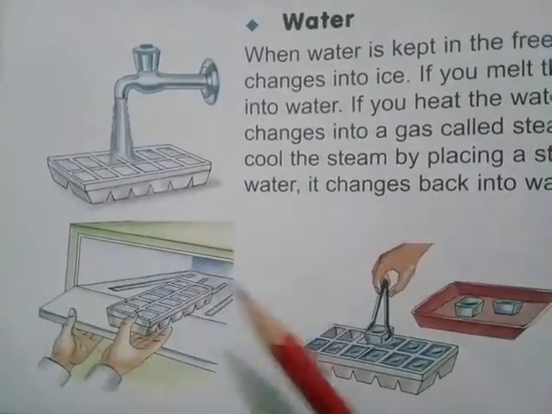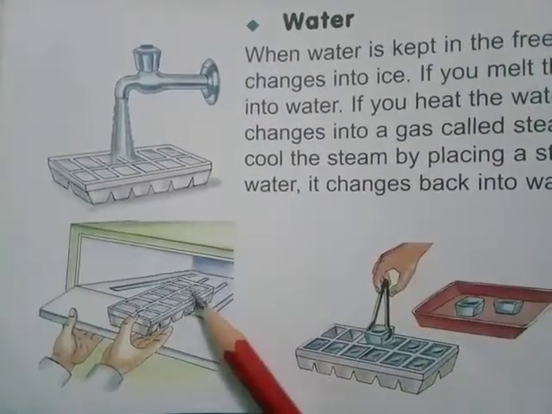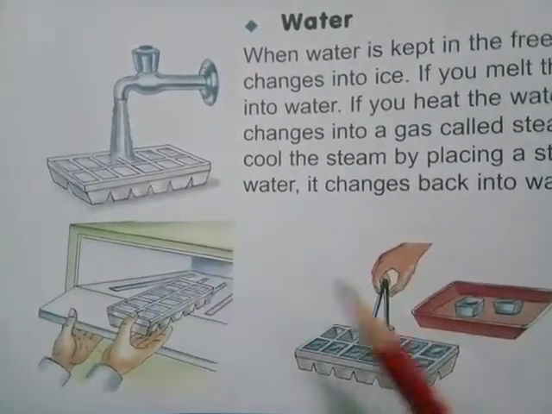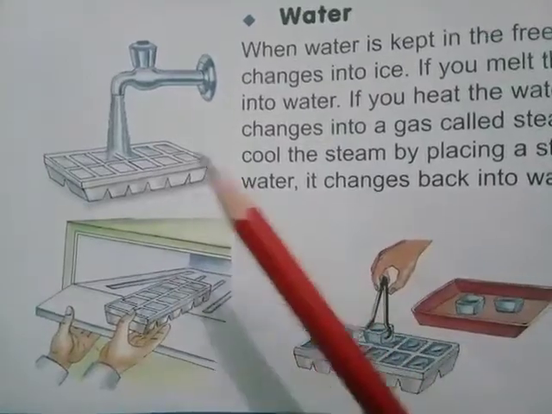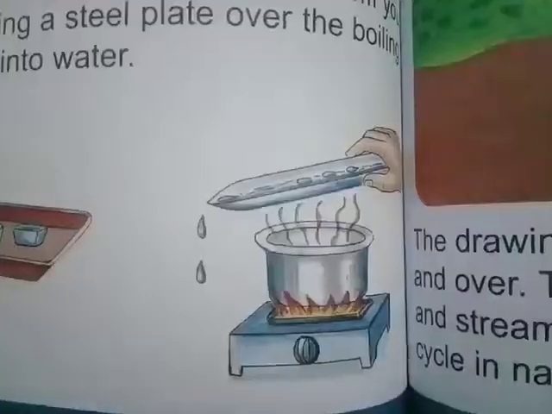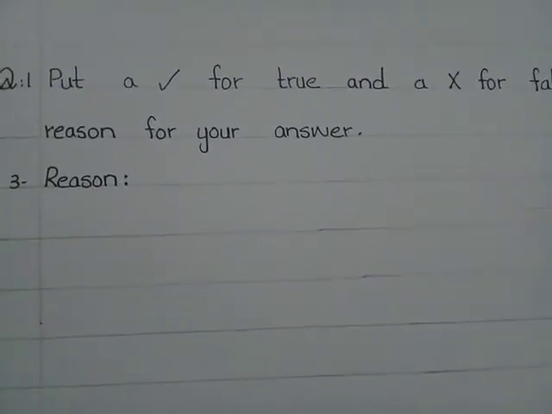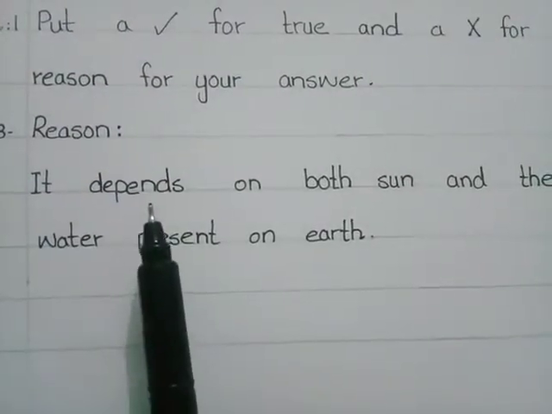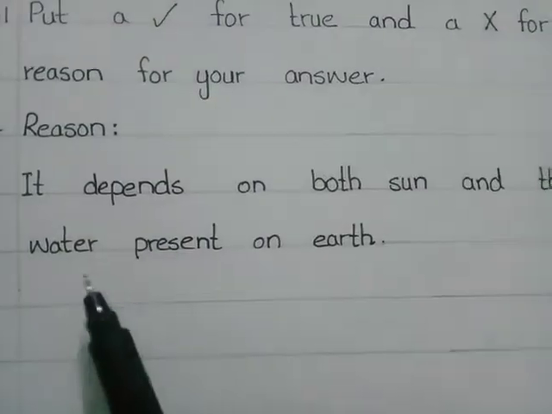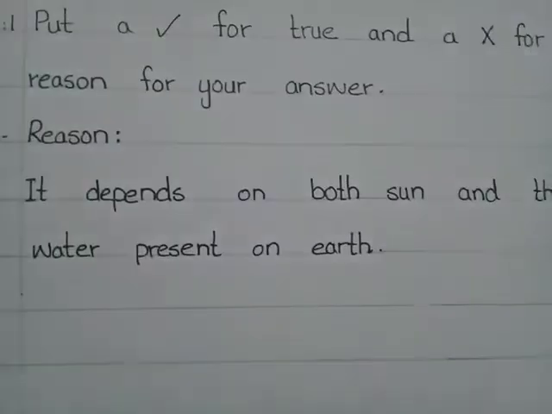Look in this picture. There are three states of matter. All substances around us are solid, liquid or gases. The third statement is the water cycle depends on the heat of the sun. This statement is wrong. Now we write the reason here. And the reason is it depends on both sun and the amount of water present on earth.